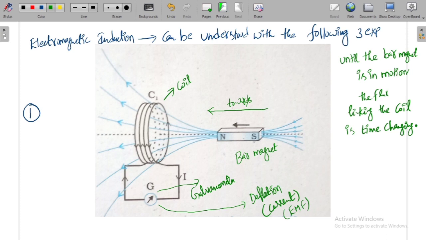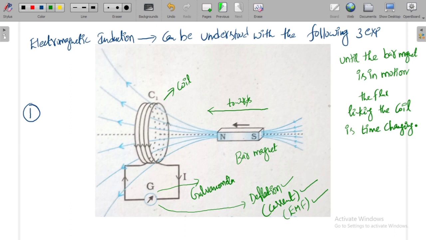Why is there a flow of current? We are not giving any supply or battery here, yet the current is flowing. It is due to the induced EMF in the coil.